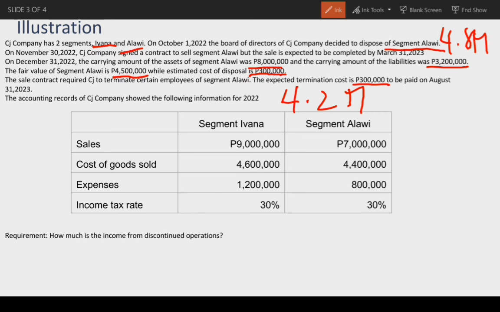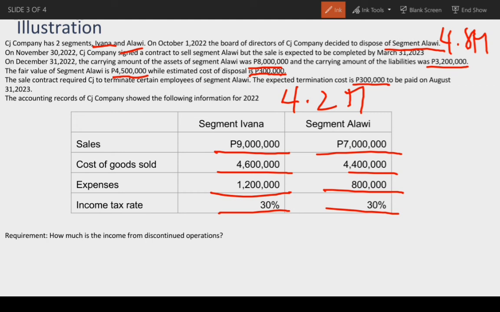The accounting records of CJ Company show the following information for 2022. Sales of segment Ivana 9 million, segment Alawi 7 million. Cost of goods sold segment Ivana 4.6 million, segment Alawi 4.4 million. Expenses segment Ivana 1.2 million, segment Alawi 800,000. Income tax rate is 30%. Requirement, how much is the income from discontinued operations?